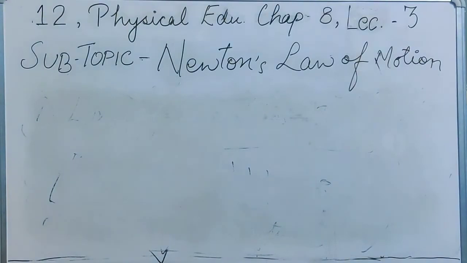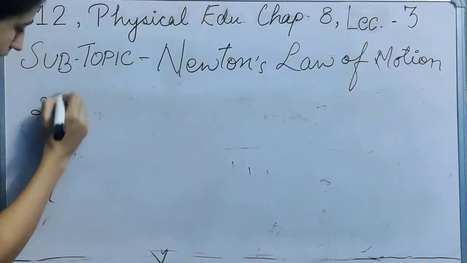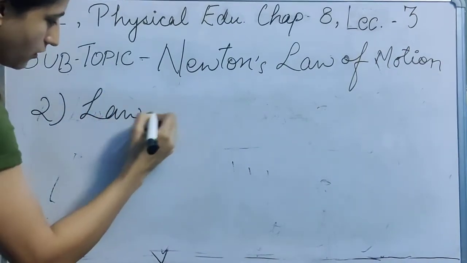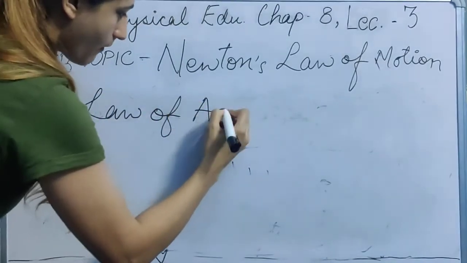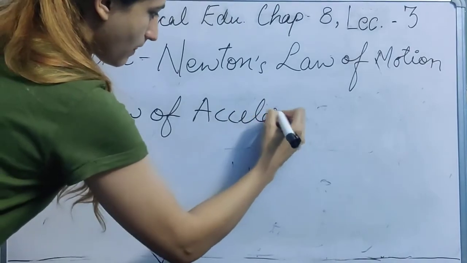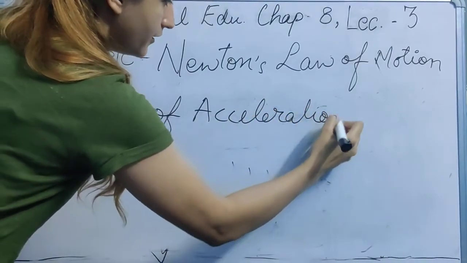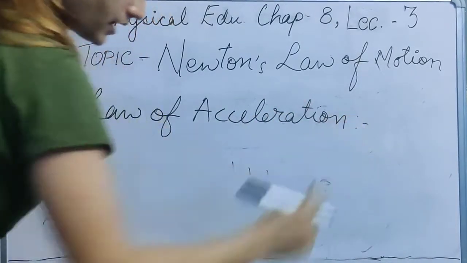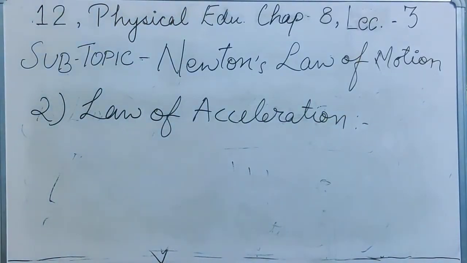Next is your law of acceleration. Second is the law of acceleration. In this law it says that a change in motion of an object is directly proportional to the force producing it and inversely proportional to its mass.